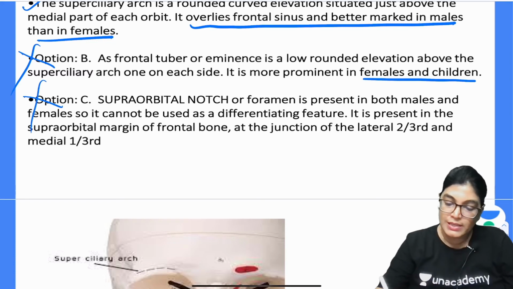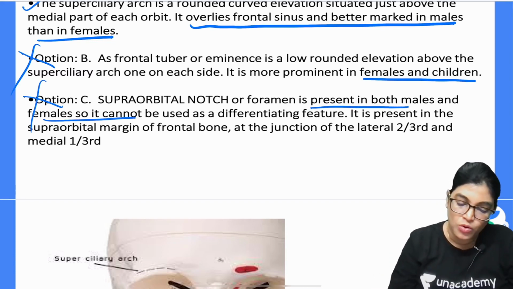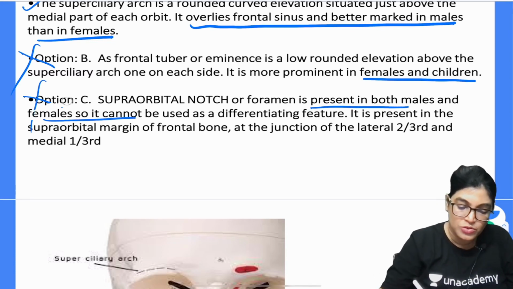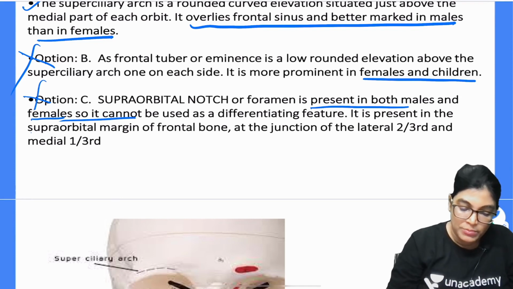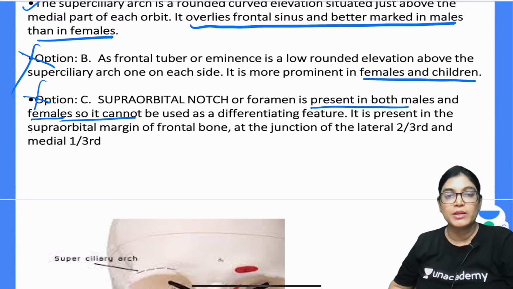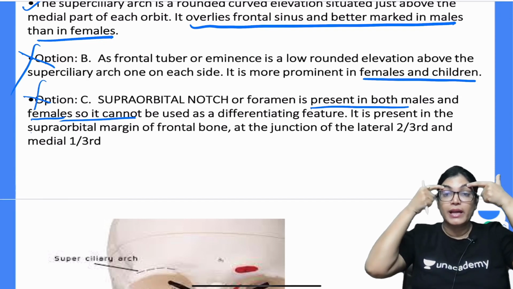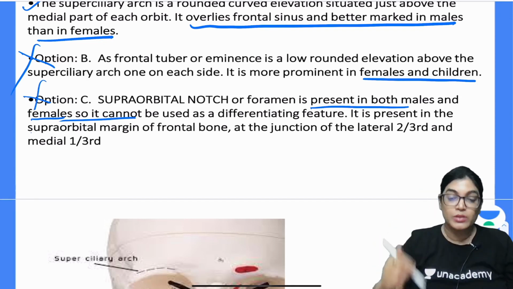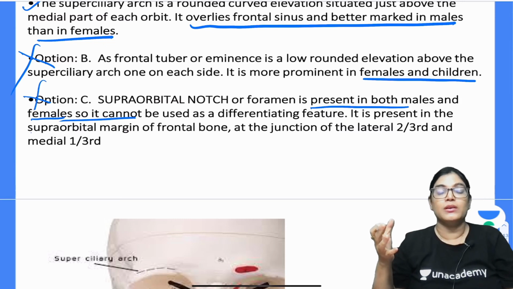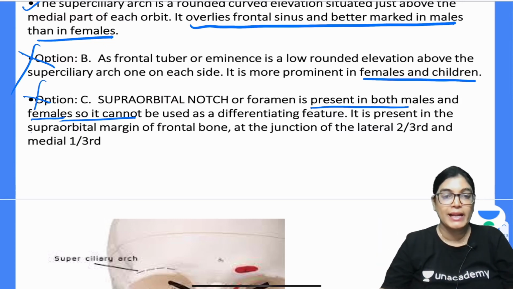Supraorbital notch is also a foramen which is present in both male and female, and it is not convenient to mark male and female by the supraorbital notch. Exactly, the notch is present at the junction of the lateral two-thirds and medial one-third here. So it is also not an important feature for comparing male and female.